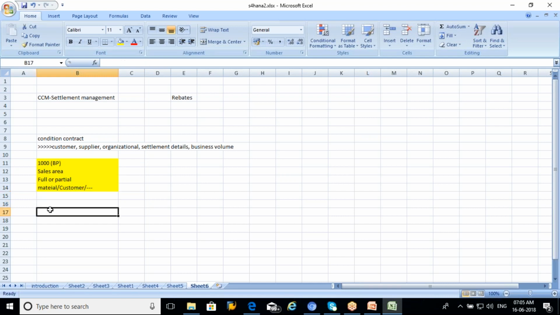Now we will say what percentage of amount I have to give. How do you define the percentage? It is coming from the condition type. It can be BA00, BA01 or BA02, which is what we have in ECC. Here the concept is the same, but they changed the naming convention to REBA, REB1, REB2, like that, RBST. These are the details we need to enter.